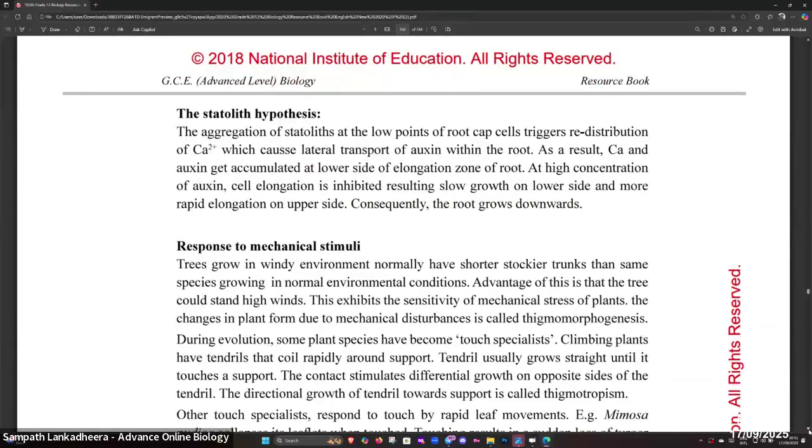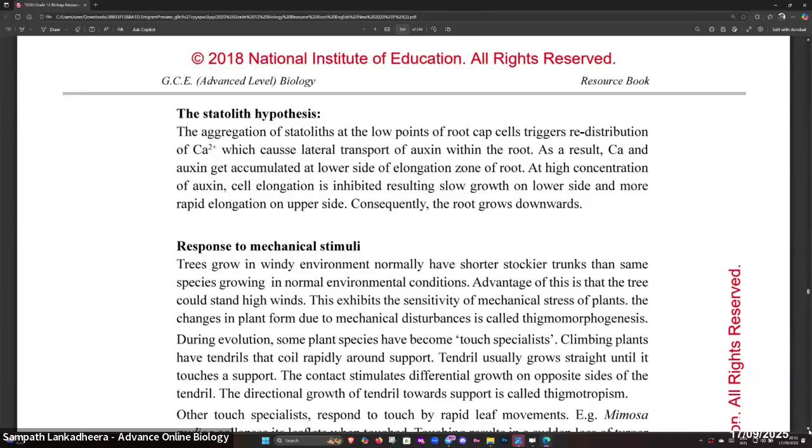Statolith hypothesis. The aggregation of statoliths at the lower points of the root cap triggers redistribution of calcium, which causes lateral transport of auxin within the root. As a result, calcium and auxin accumulate at the lower side of the elongation zone of the root.